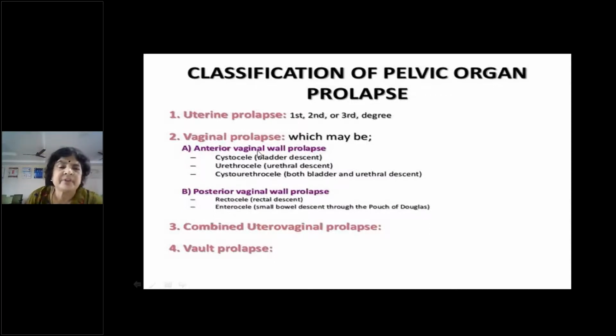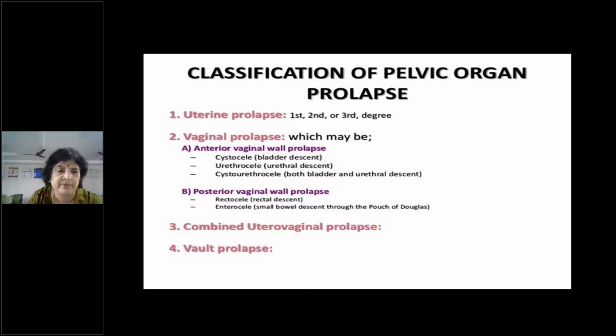Okay, anterior vaginal prolapse, upper 2/3 of the anterior vaginal prolapse is called a cystocele. That means the base of the bladder is descending along with the vagina. So when the uterus is coming out, it even brings the anterior vaginal wall along with it. Most commonly, the upper 2/3 of the anterior vaginal wall, which contains the base of the bladder. Then urethrocele is the lower 1/3, which is less common because the urethra is well supported by the pubourethral ligament. So usually you don't see urethrocele that commonly. And cystourethrocele is where both bladder as well as urethra